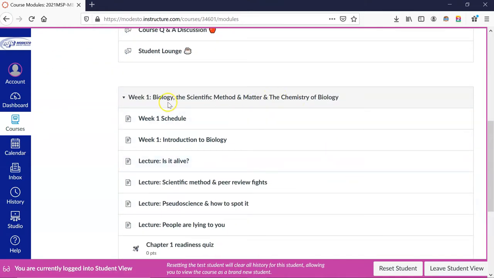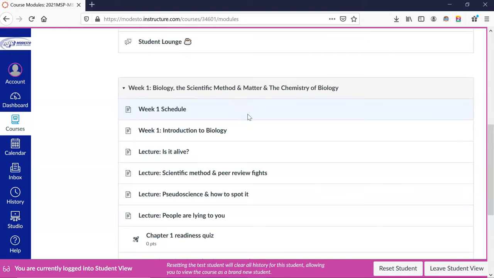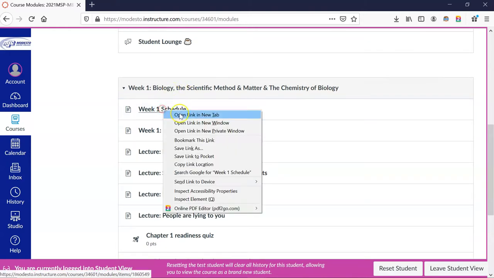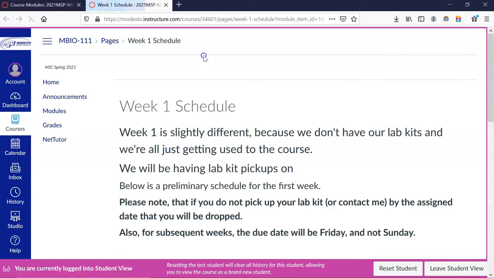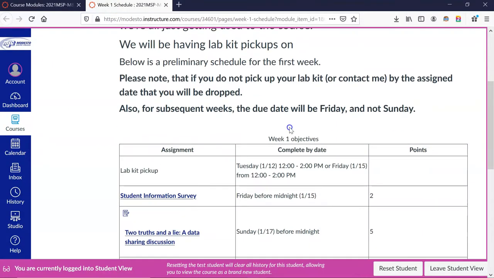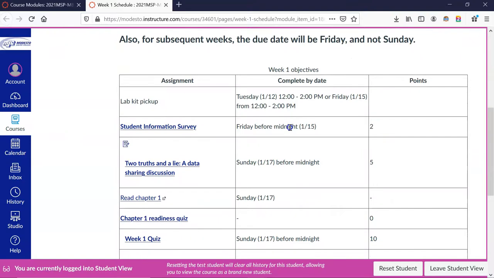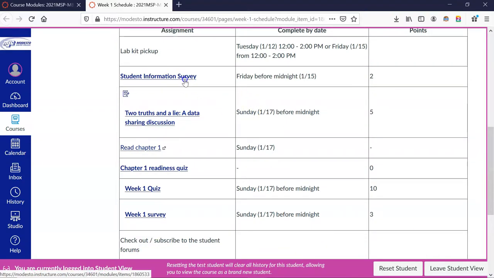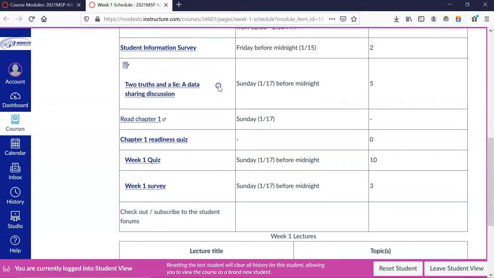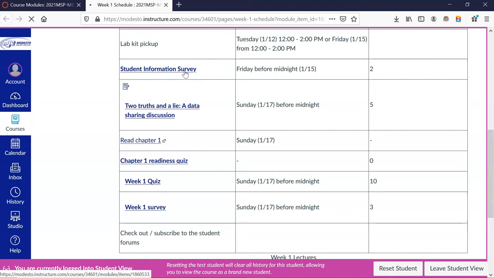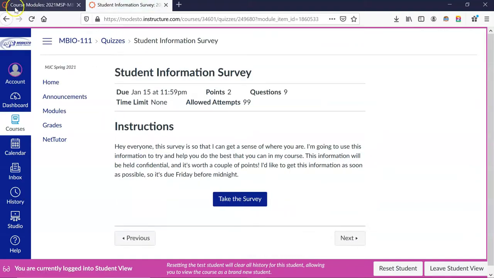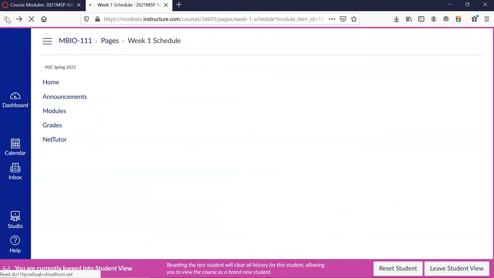So if you keep going, you get down to week 1, the scientific method and the chemistry of biology. Like I said, I'm probably going to extend this week into next week just because some folks weren't quite on Canvas yet. Let's go ahead and open this in a new tab so we can easily come back to here. Week 1, slightly different, but this takes us to our schedule for week 1. And I'm going to try to have these links up to date so that you can just click on them and it'll take you directly to it. So we can go back.